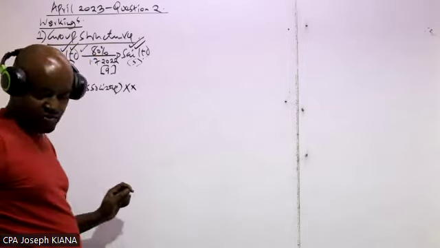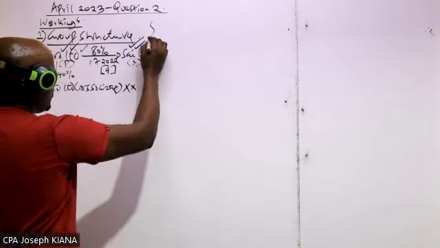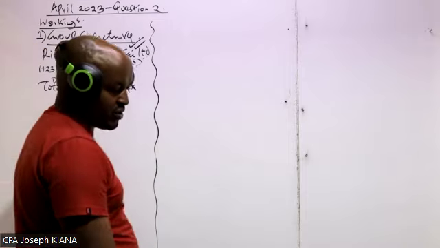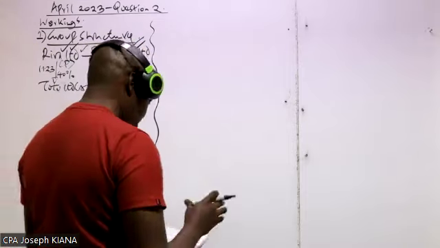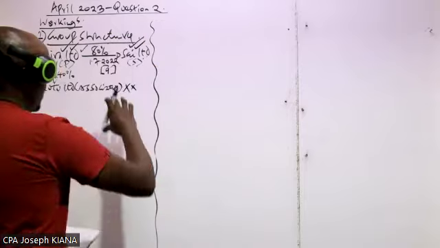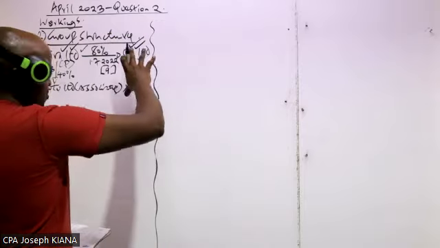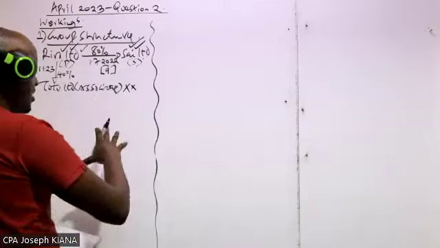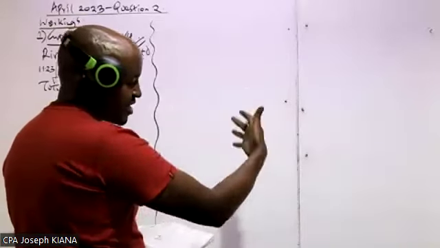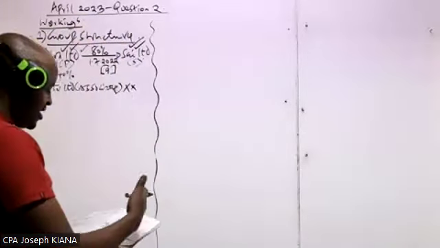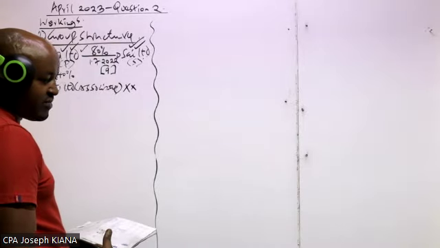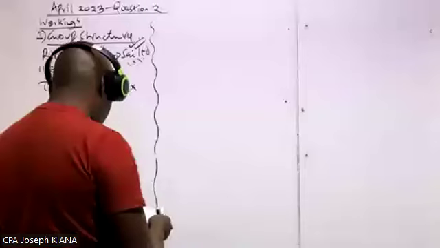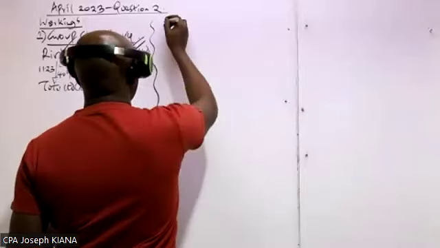So basically, how you handle this particular question, you always have a sketch of what you're required to prepare. And I think that is the approach I will show you. So you come here, never start with the workings. The first thing you should have is the group structure. This is the one which guides you on how to prepare the group account. Once you have this, go straight to the requirement. Have a sketch of what you're required to prepare. And then later on, you are going to go through the additional information as you make the necessary consolidation adjustments.